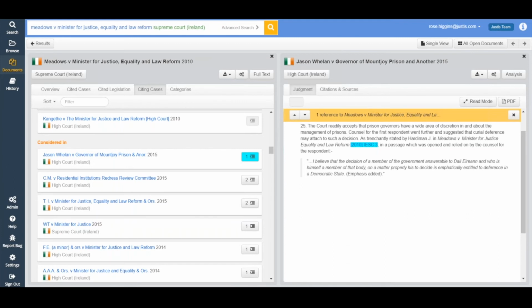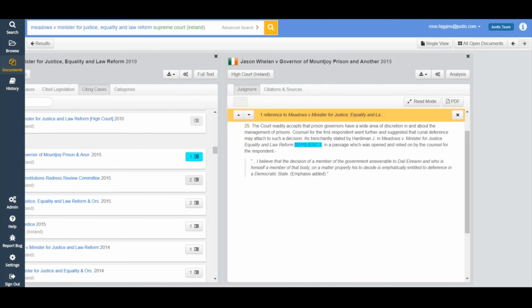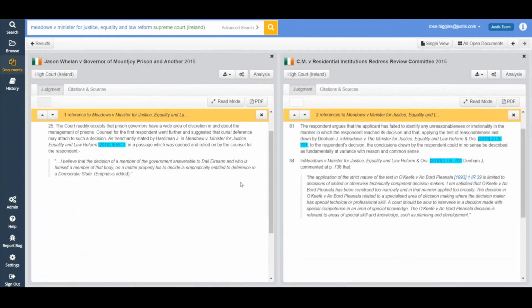So again, you can open multiple cases. Now, depending on the resolution of your screen will depend on how many cases you can see at one time. Because I'm using a laptop that's quite small, I can only see 2 cases at one time. So the first case that I was looking at, Meadows, has actually left my screen. I can use this arrow button to go back to have a look at Meadows, and I can also see Jason Whelan, but that's now pushed the third case off my screen because I can only see 2 at once.